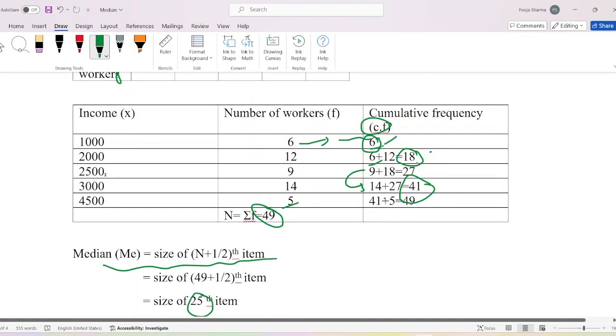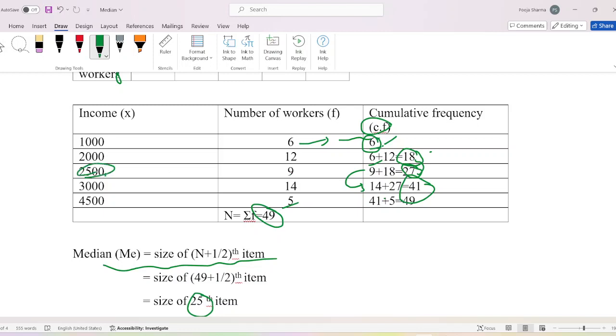The 25th item lies between 18 and 27. So we will take this value, 27. The answer will be 2500.